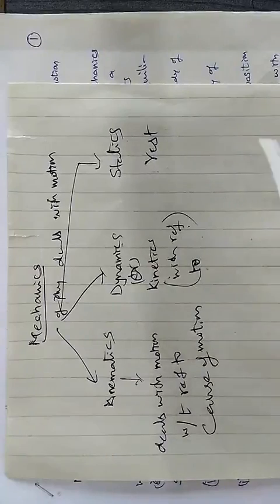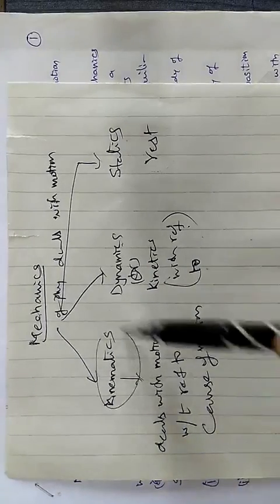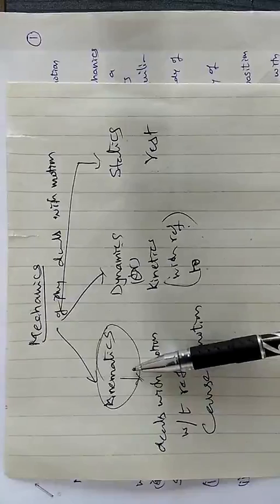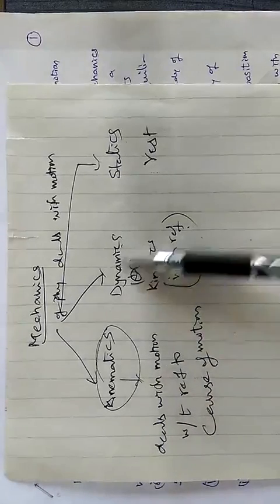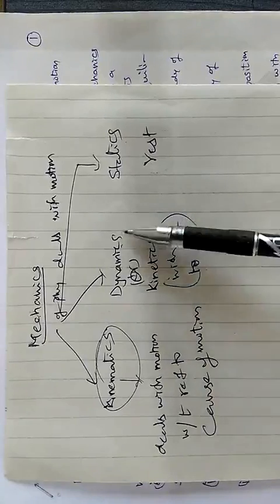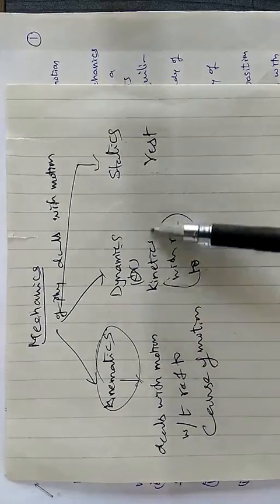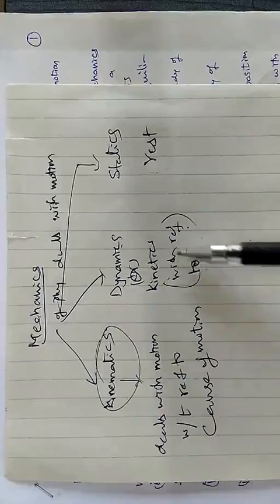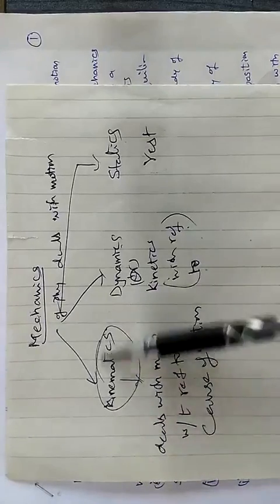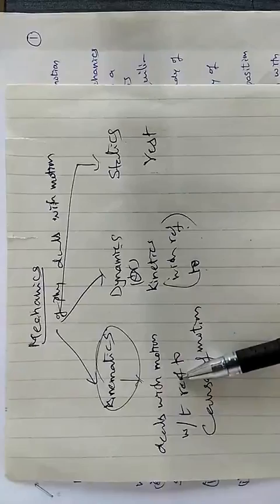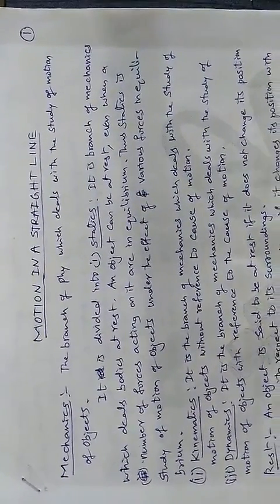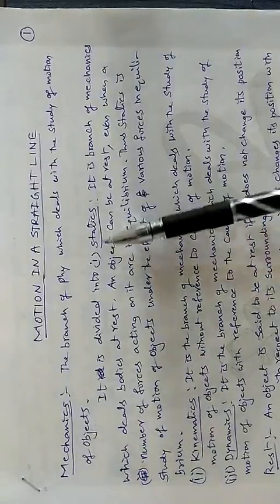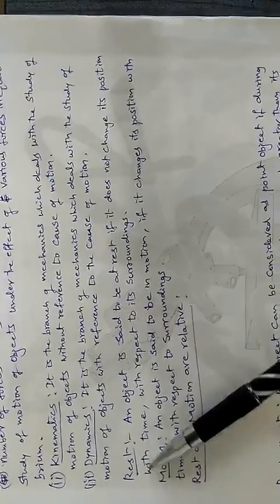So now in this chapter we are discussing kinematics. In this we don't discuss the cause of motion, we just discuss the motion. Further on, in dynamics, we take force into consideration. For discussing kinematics, we have some simple terms to understand. We have discussed mechanics and its different branches: statics, kinematics, and dynamics. Next, some of the simple terms.